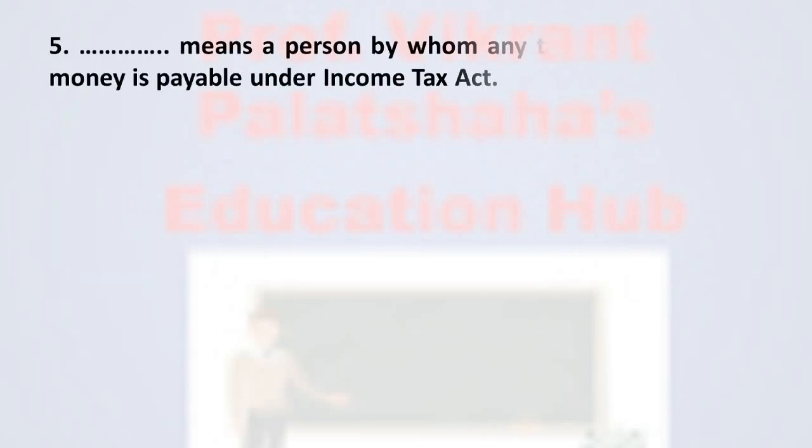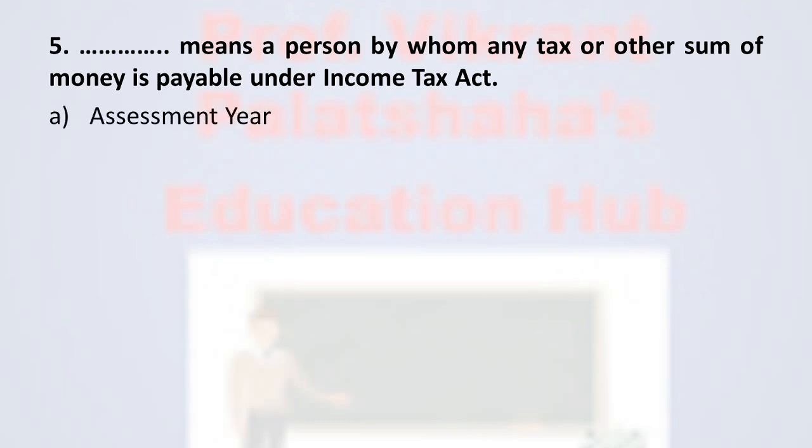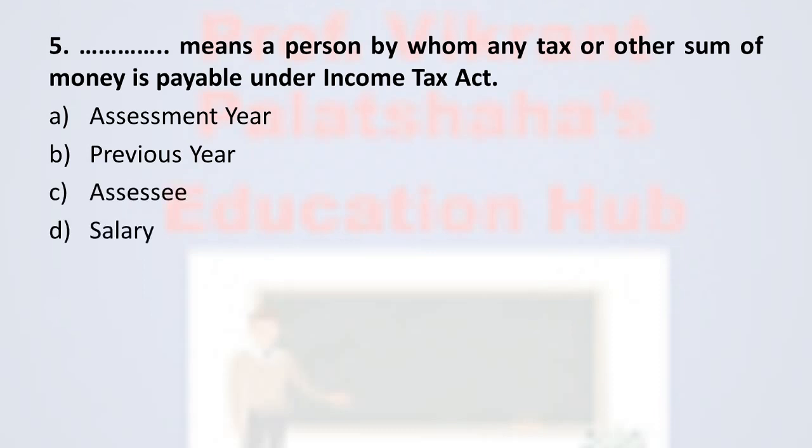Next, question number 5. Dash dash means a person by whom any tax or other sum of money is payable under Income Tax Act. Option A assessment year, option B previous year, option C assessee and option D salary. And the correct option is option C, assessee. Assessee is the person who is paying the tax as per the Income Tax Act 1961. So therefore the correct option is option C, assessee.